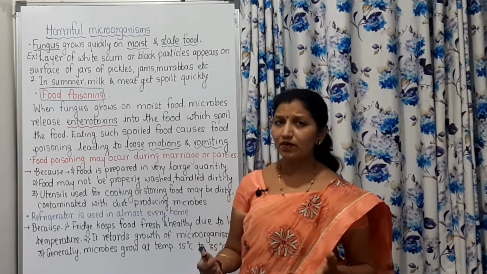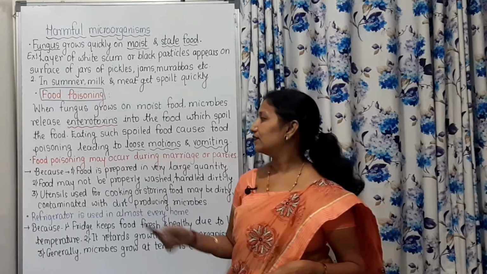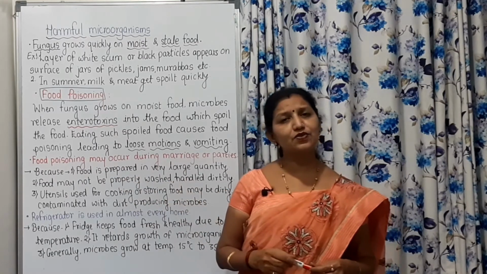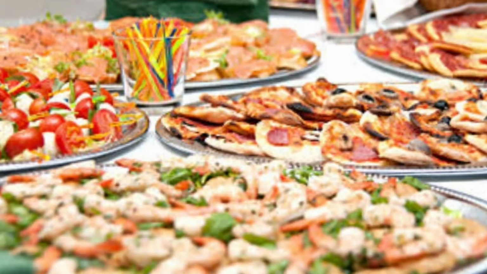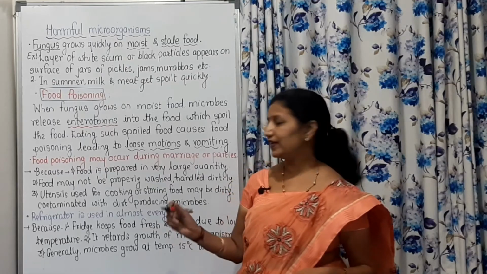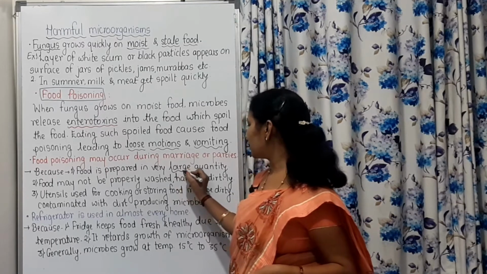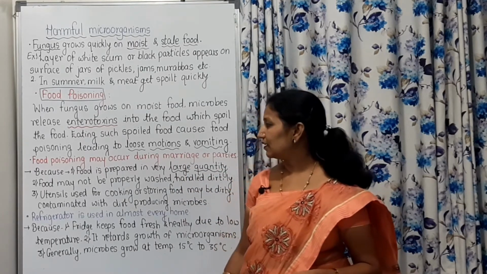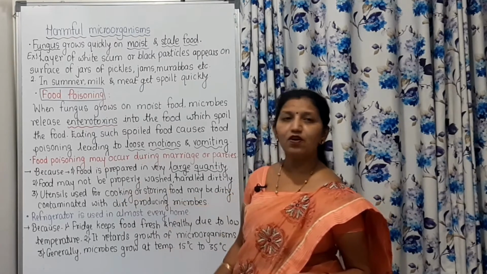Why does this happen? That we will see. Because food is prepared in very large quantity in marriage functions and in banquets or feasts. Then food may not be properly washed.